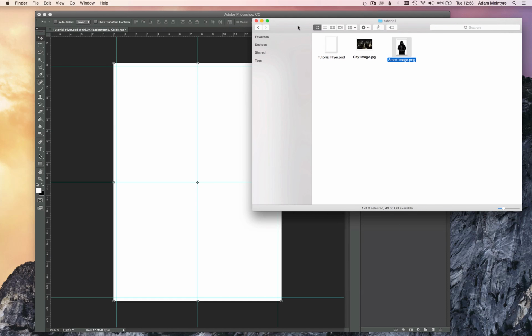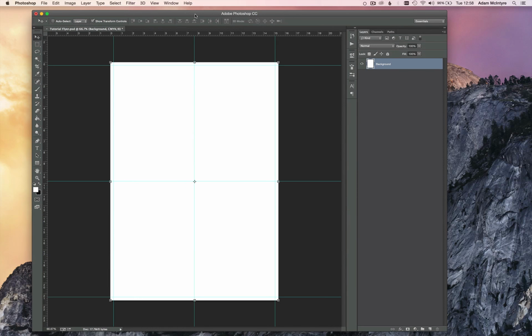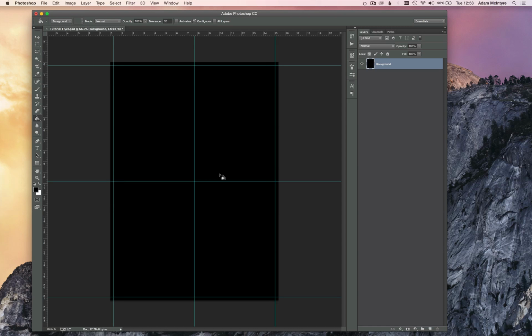Anyway, let's get on with this flyer design. So I'm going to start by just making my background black. And then I'm going to create a new layer. Just give it a solid color fill. And we're going to create a vignette.